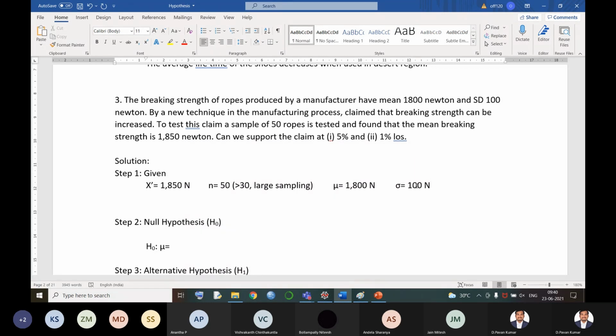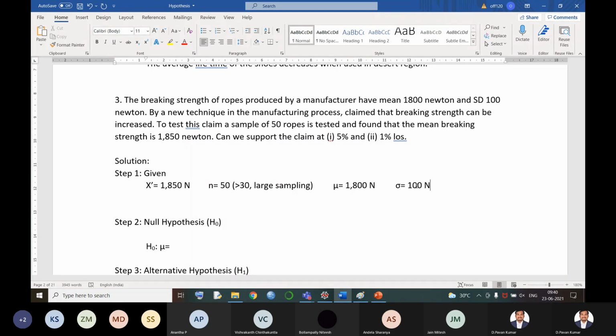Based on this, we'll move on to the next concept. Now let us see what the null hypothesis is. They are saying that the average breaking strength of the ropes manufactured by the company is 1800 Newton. By using a new technique, the breaking strength has been increased. They are saying that by introducing a new technique, the breaking strength has been increased.